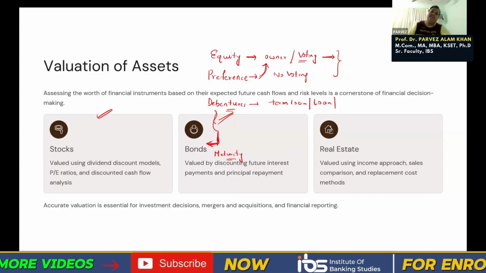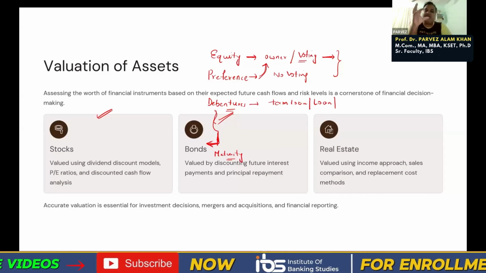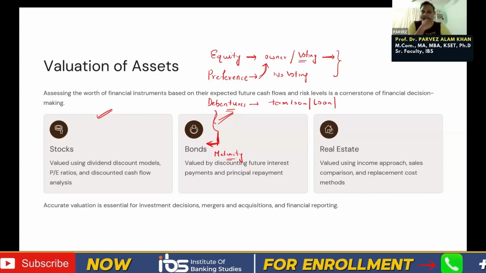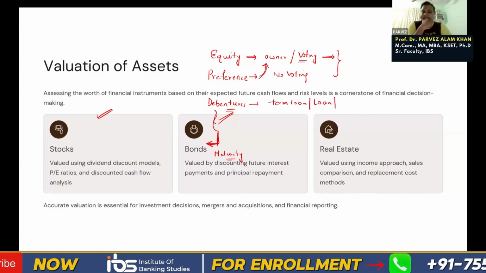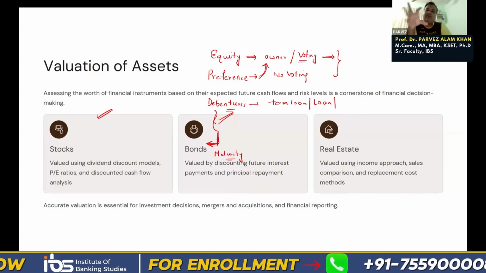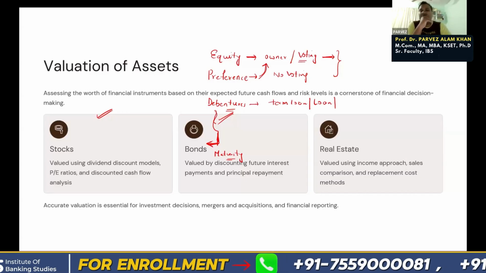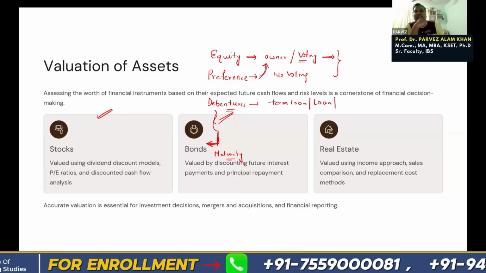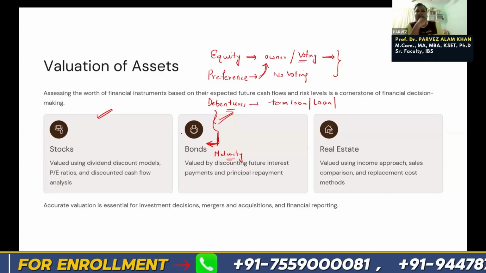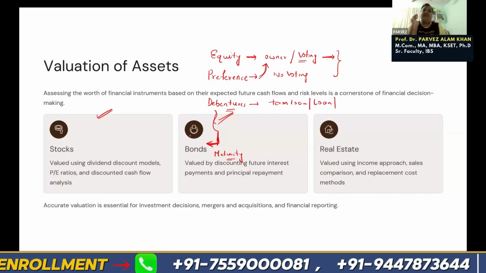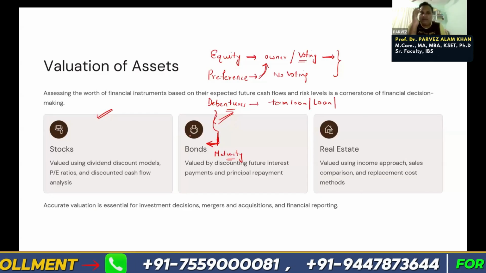In the case of debentures and so on, the company is promising the investor to pay a fixed amount of interest every year without fail. So a fixed amount of interest we are going to pay to the investor every year without fail. In debenture, it's not that you pay only when you make a profit or loss. Either you make profit or you make a loss, it doesn't matter. You have to pay the fixed amount of interest.